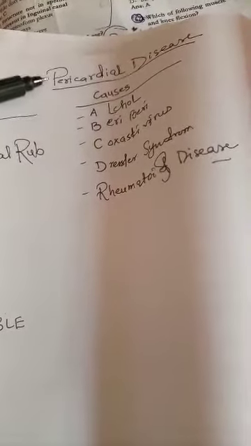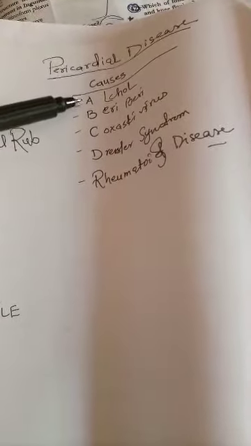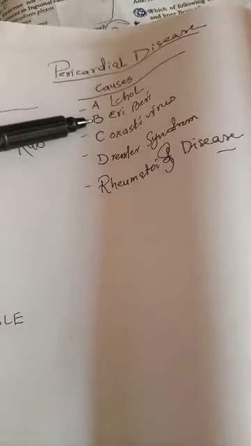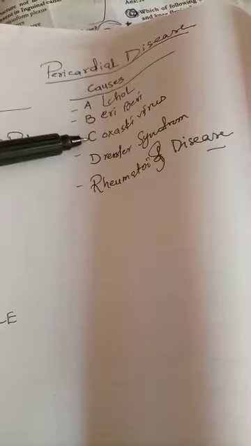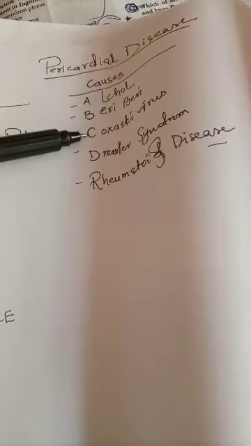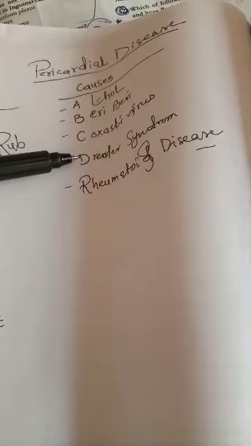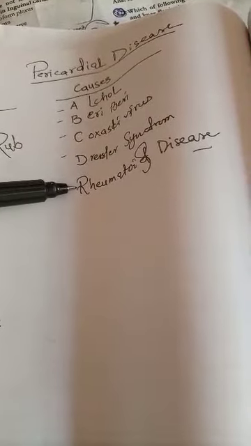Everyone, so now we are going to look at the disease that is pericardial disease. It is inflammation of the pericardium, pericarditis, and there are different causes of pericarditis. The first one is alcohol intoxication. It can also be because of beriberi, or viral disease like Coxsackie virus can cause pericarditis or pericardial diseases. Dressler syndrome and rheumatoid disease can also be contributing factors for pericardial diseases.